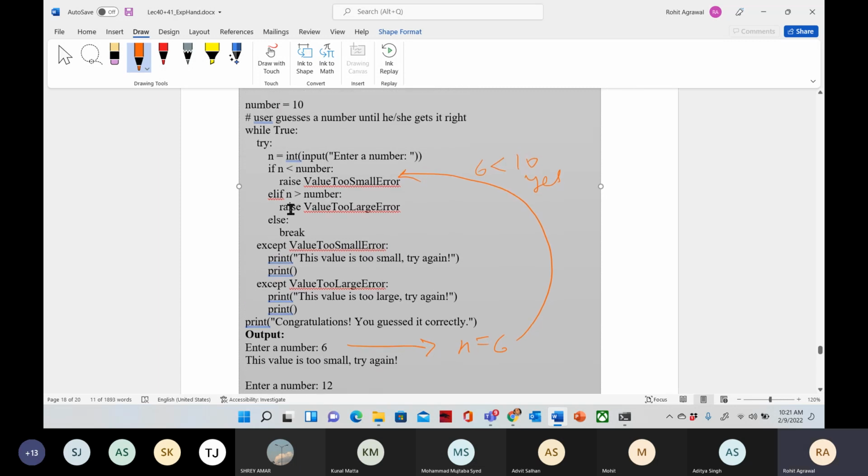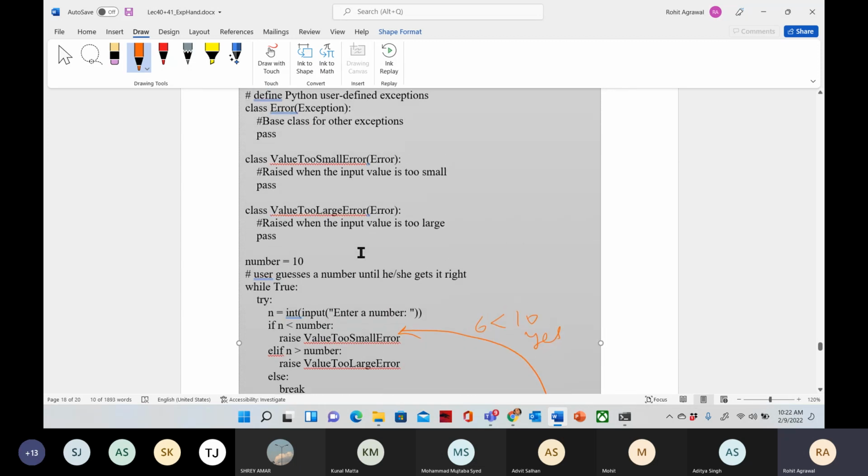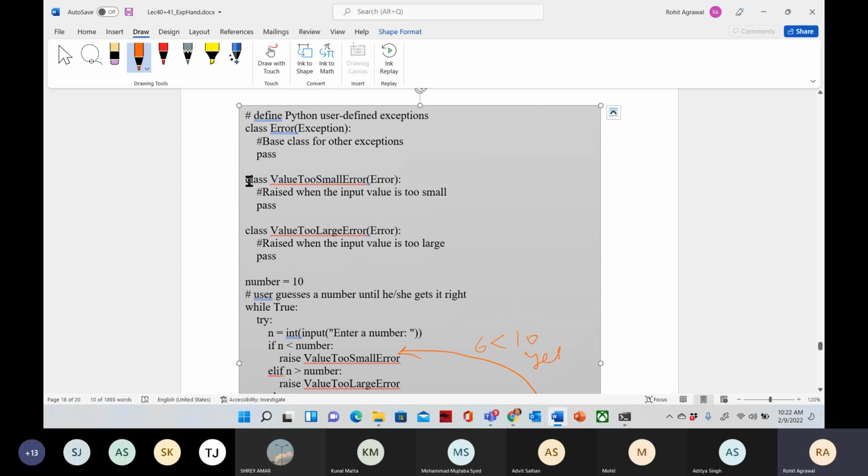So in this section of code, if this is false, it raises the value error. Where is the value error handled? In this except clause. So this will be executed. And for this raised small error, we need to create this class.